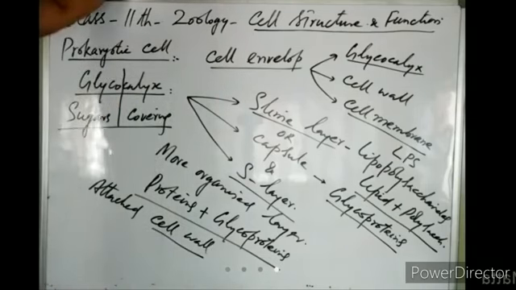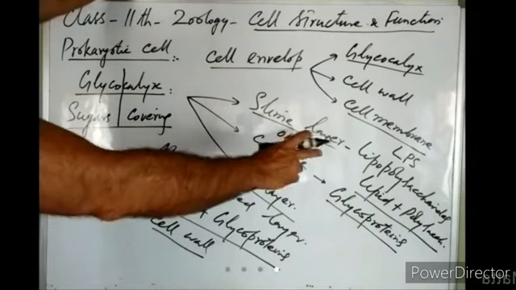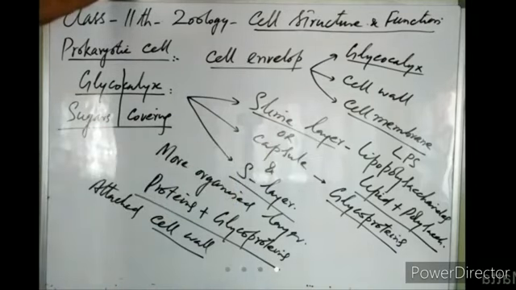So glycocalyx is the outermost covering of a prokaryotic cell. It may be in the form of a slime layer or in the form of a capsule. When there is a slime layer, it is a loosely organized layer. It is not a highly organized layer. It can be easily removed. This slime layer is formed of lipids and polysaccharides, LPS, lipopolysaccharides, right? Or in some prokaryotes, instead of a slime layer, there may be a capsule. This capsule is thicker than the slime layer and it is more organized. When a capsule is present, it is formed of glycoproteins. That means it is formed of sugars and oligosaccharide chains joined to proteins, right?